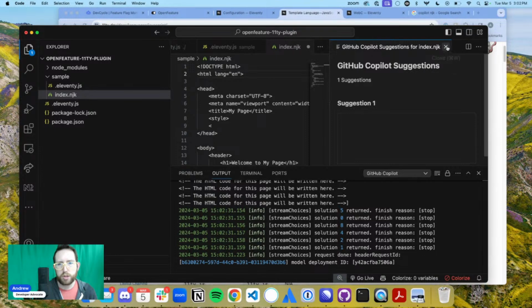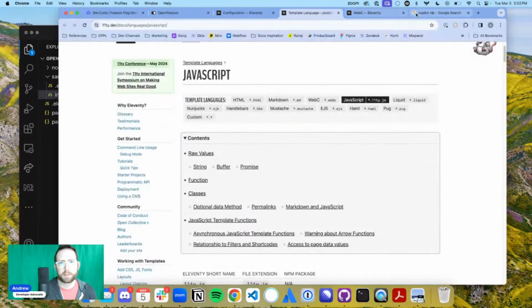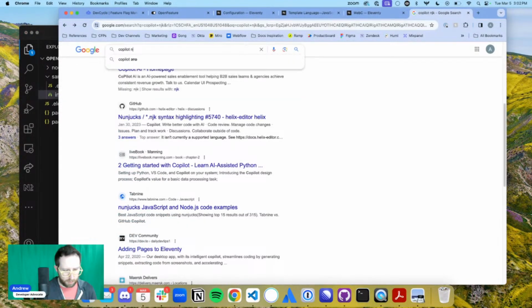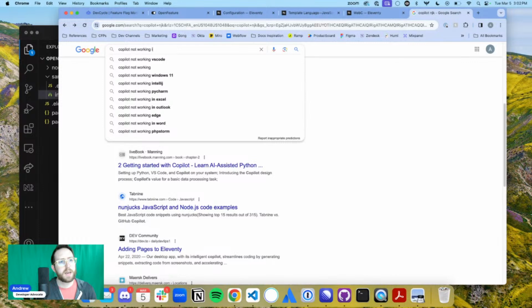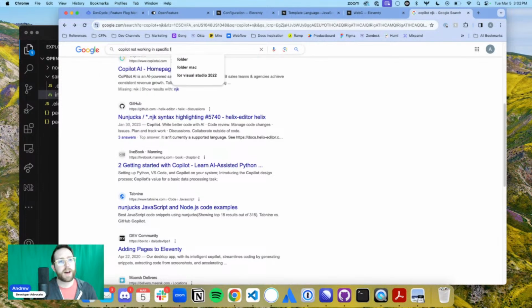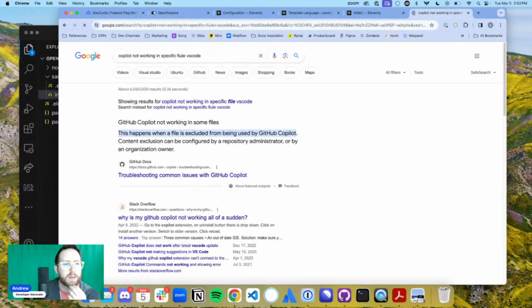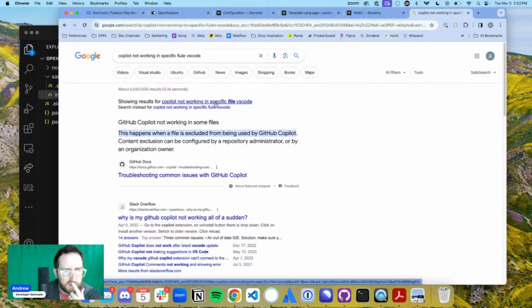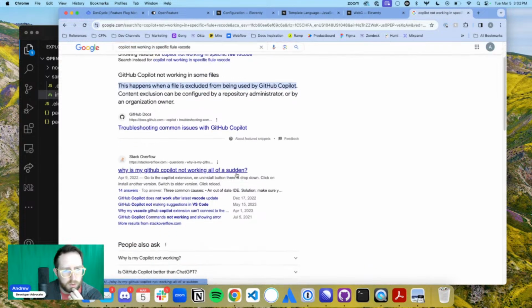I'm so unsure why Copilot is not working. Copilot not working in specific file VS Code. Content exclusion can be configured by a repository or an organization owner. Why is Copilot not working?